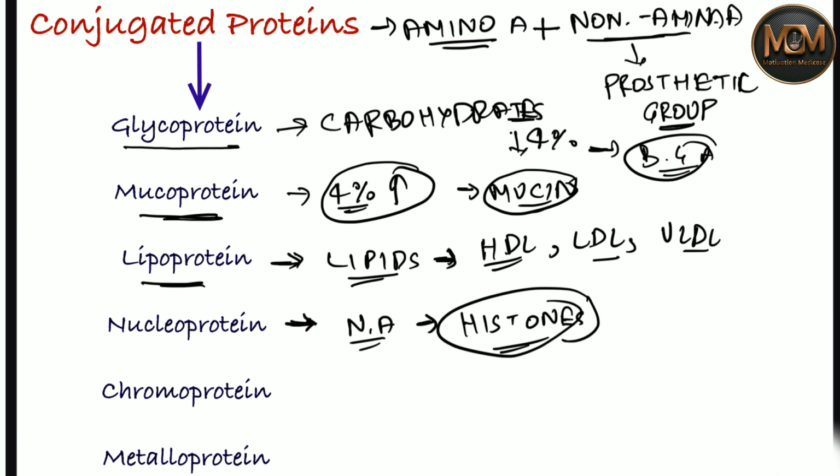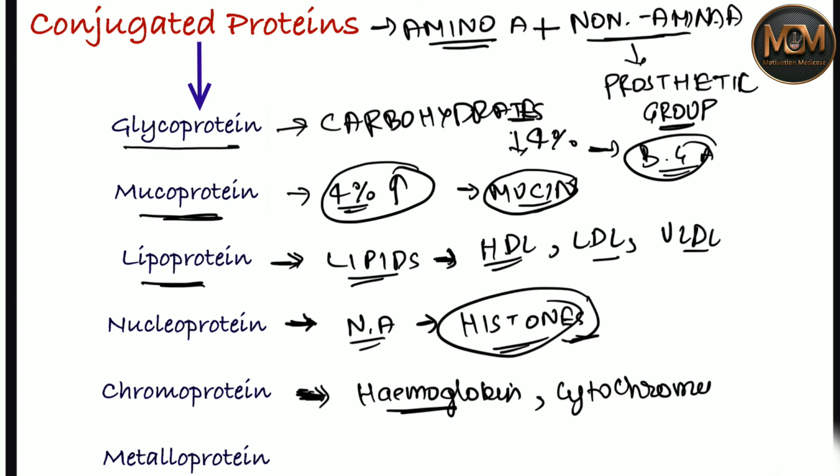All right. And the nucleoprotein, sorry, the nucleoprotamines as well, are examples of nucleoprotein. And about the chromoprotein, when the prosthetic group is associated with a colored substance, there will be a chromoprotein. An example you have studied many times is hemoglobin. Hemoglobin is responsible for the color of blood, so it is said to be a chromoprotein. And the cytochromes are also examples of chromoprotein.